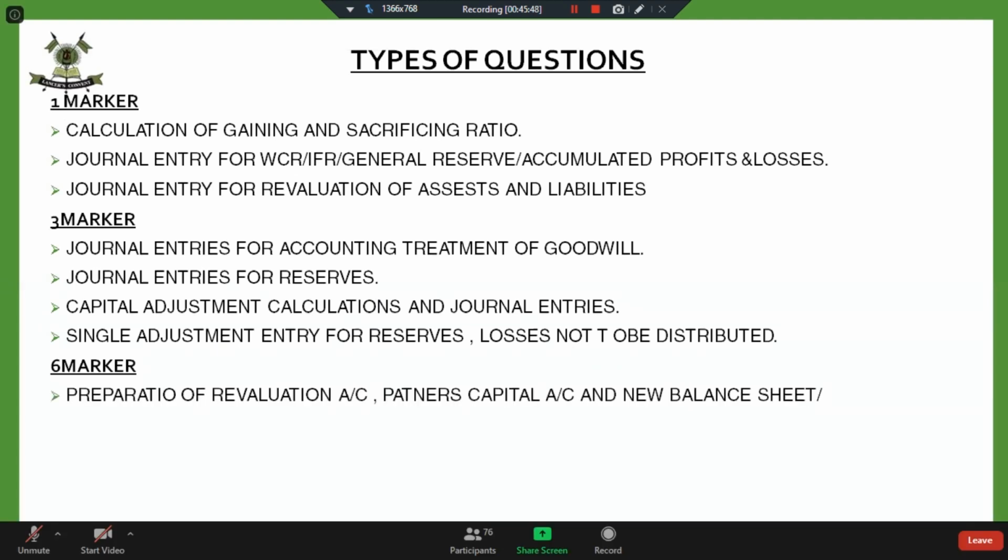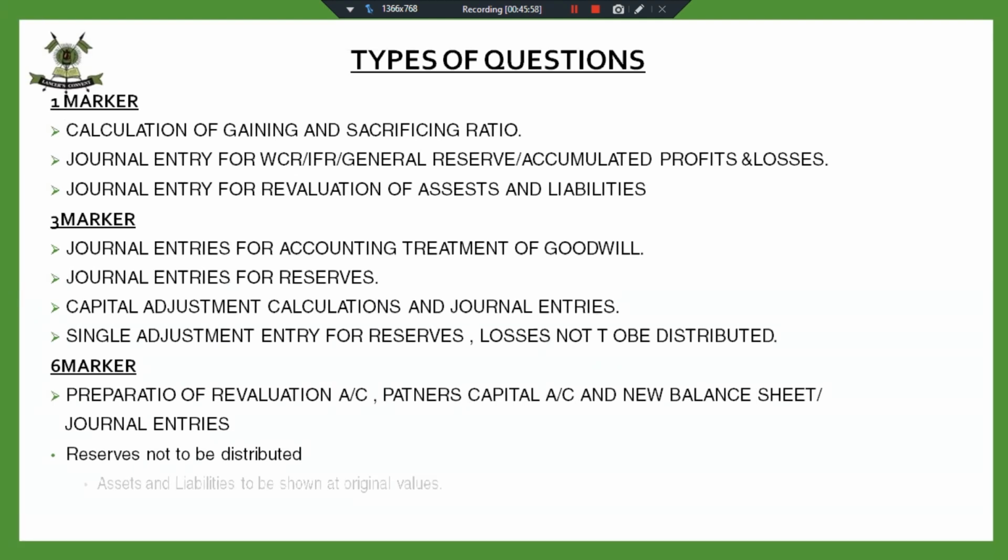And of course, there can be preparation of revaluation account, partners' capital accounts or new balance sheet. One of the conditions can be attached to this question, that reserves are not to be distributed or assets and liabilities to be shown at original values. So these are the types of questions that can be asked from this chapter.